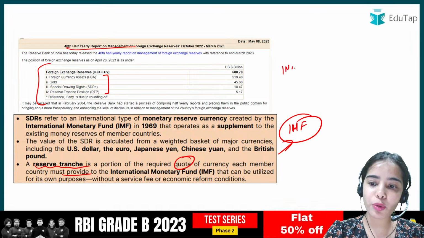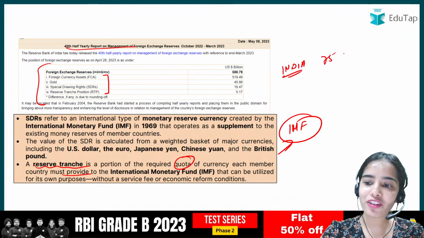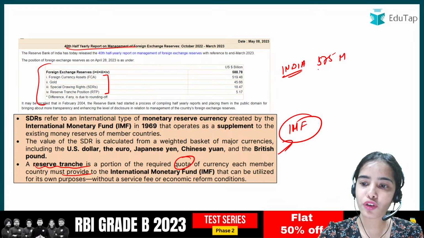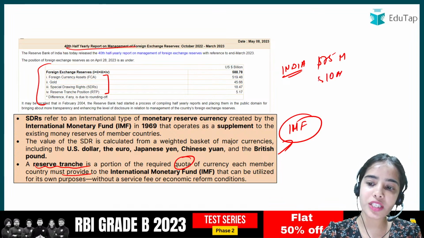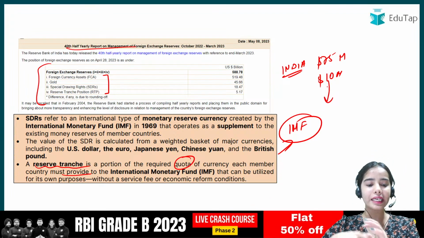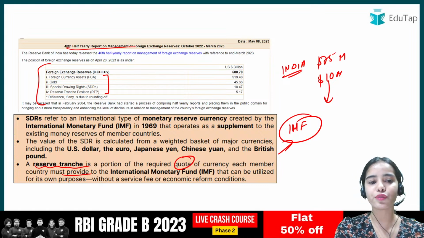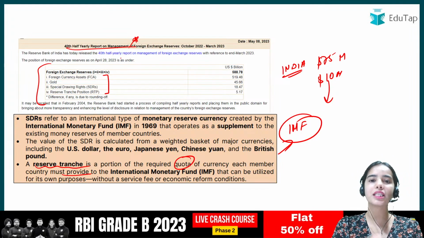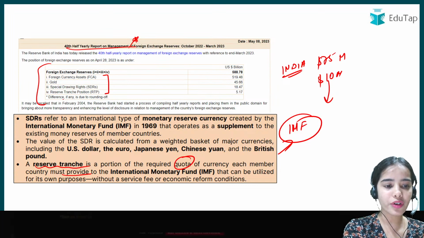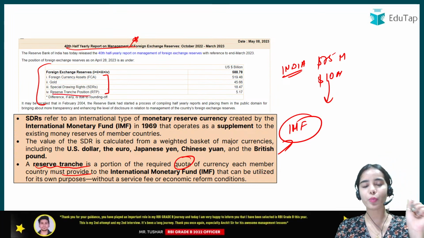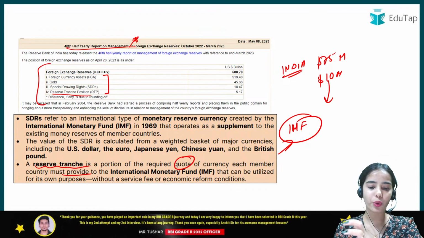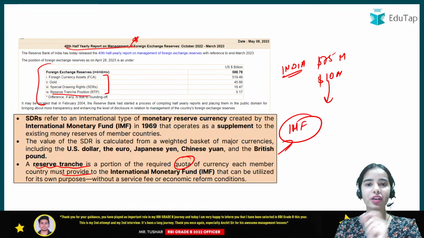So if India is providing $75 million, let's say, $10 million will be saved for India, so that India can take this whenever India requires. So reserve tranche position is actually a portion of the required quota of currency each member country must provide to the IMF.